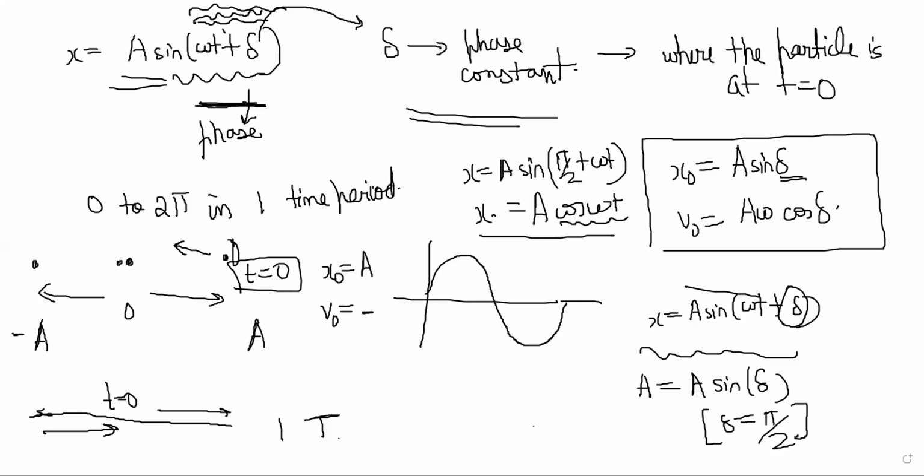That is the phase constant stuff. It could also be chosen at any arbitrary point in the middle, not necessarily at 0 or extreme position. In that case, the equation will keep on having a delta. So that is the general situation.